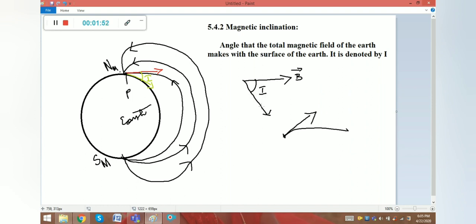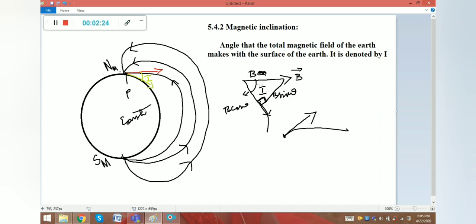So I am going to take a rectangular component here, because this is the earth surface, right? This is the surface. So this is 90. Just now I drew a perpendicular line to the surface, 90. So through rectangular components we can say that B is nothing but the hypotenuse. Sorry for the inconvenience. This is hypotenuse B, and this is B cos theta, right? And this is B sin theta, because it is the opposite side, right?